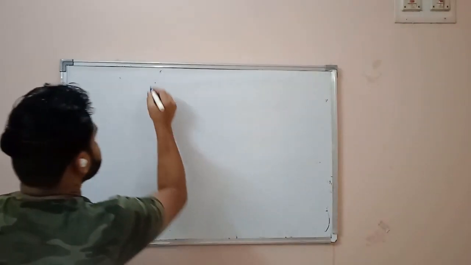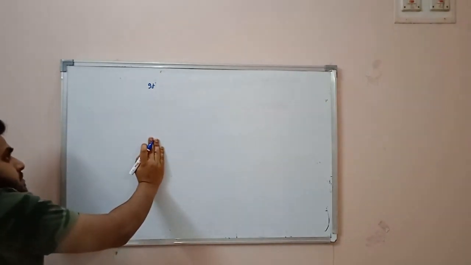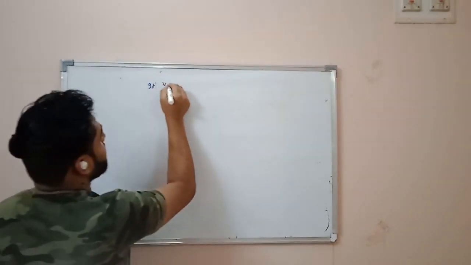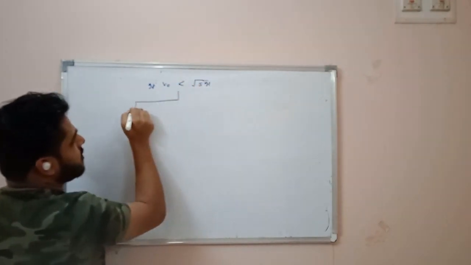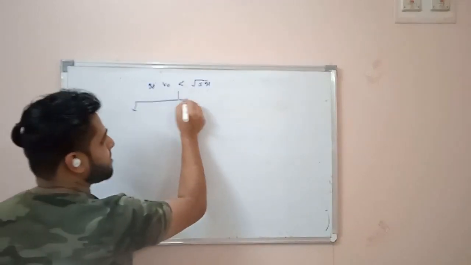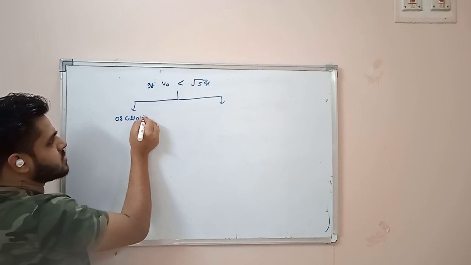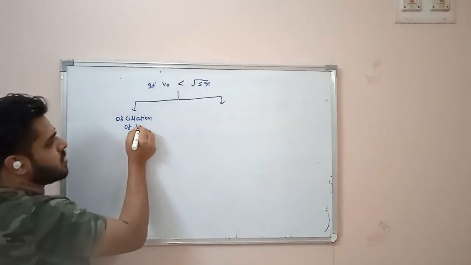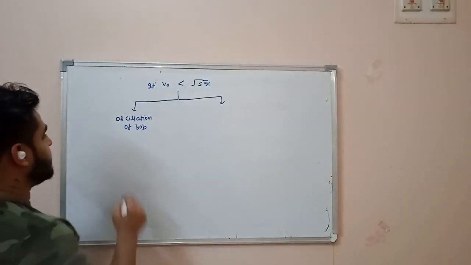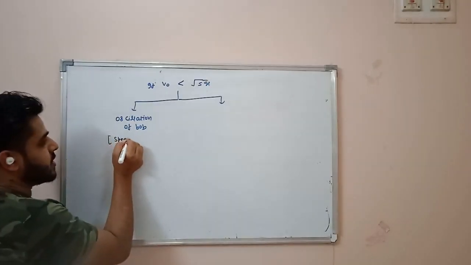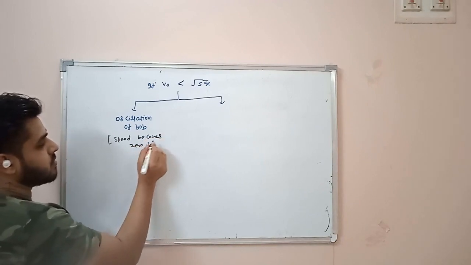If V0 is less than root over 5gL, then two cases will occur. First case is oscillation of bob. This will occur. In this situation, what will happen? Velocity becomes 0. Speed becomes 0 before tension becomes 0.